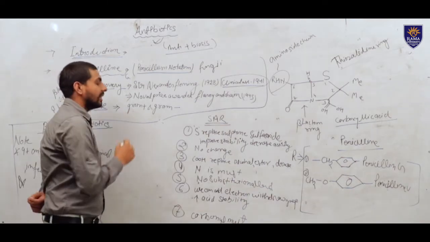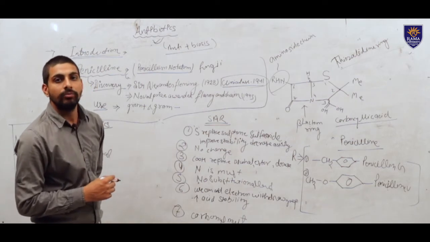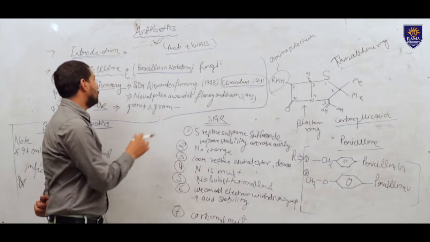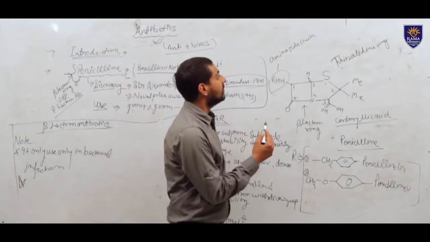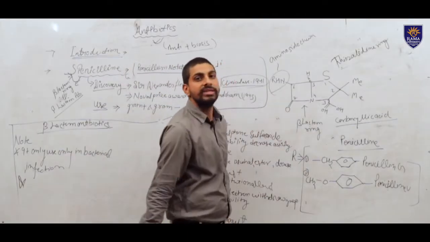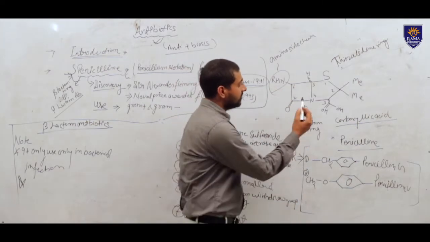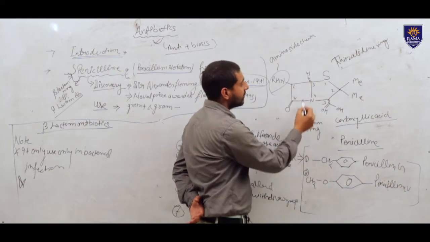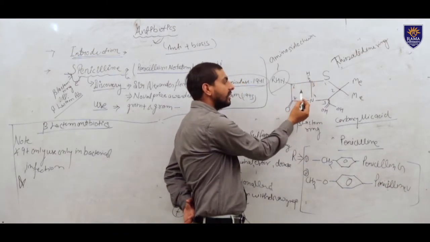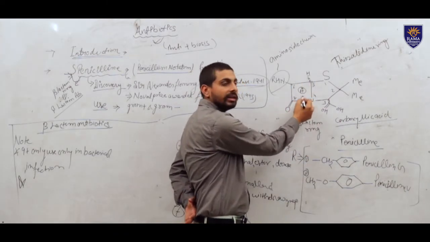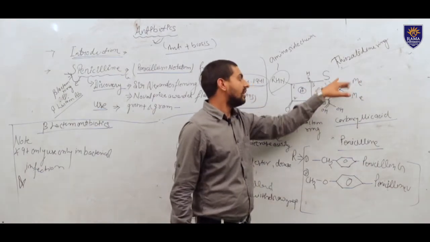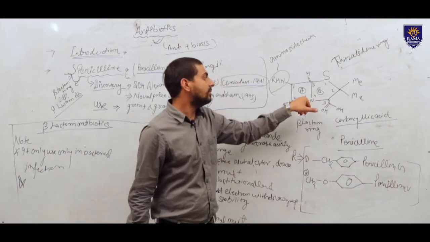It works on gram-positive as well as gram-negative bacteria. It destroys gram-positive bacteria as well as gram-negative bacteria. When we look at the structure of penicillin, we see the beta-lactam ring. This is our beta-lactam ring, and this is called the thiazolidine ring.